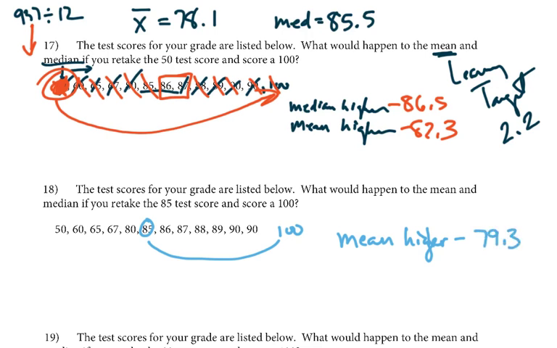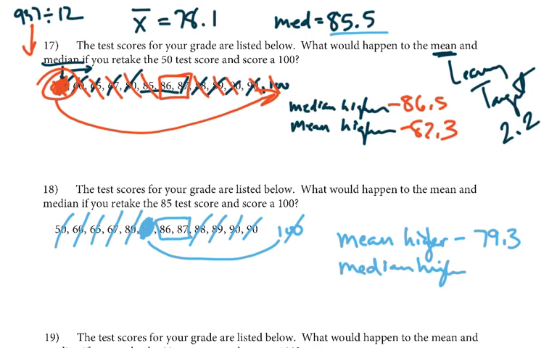Okay, now the median, again, we're going to take this middle one out, so is it going to affect the median the same way? Median was 85.5, so as we eliminate low with high, high with low, and so on, we end up again with 86.5 for the median, so again it makes that median higher. Okay, because we're getting a higher number. Now notice that they're both just being higher so far.